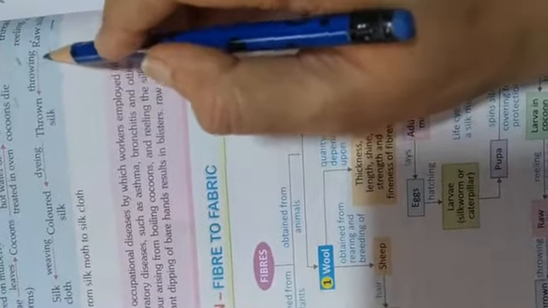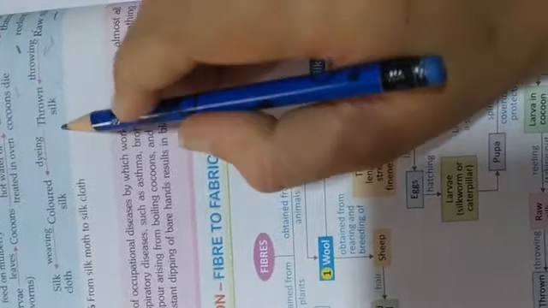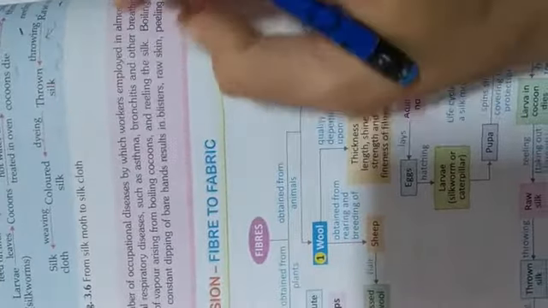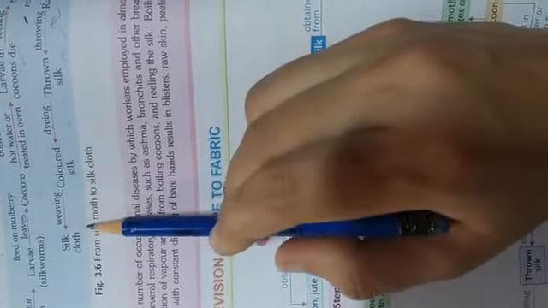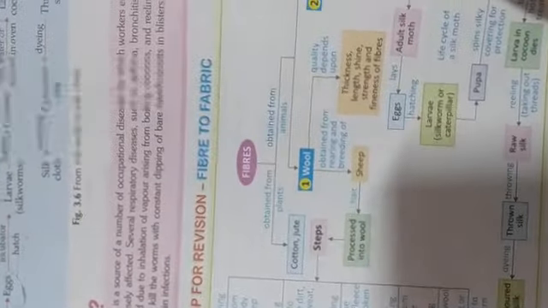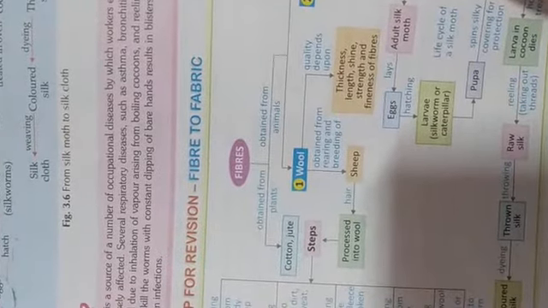Then throwing gives thrown silk, which is dyed to give color to the fabric. Then colored silk forms, and we weave it into silk cloth. Now your chapter is completed. Up to this topic you have to read your chapter properly.